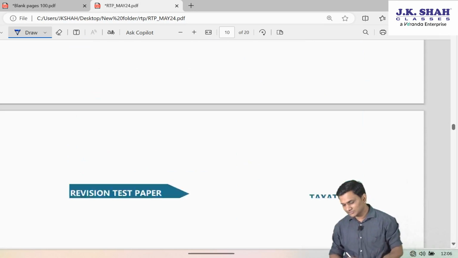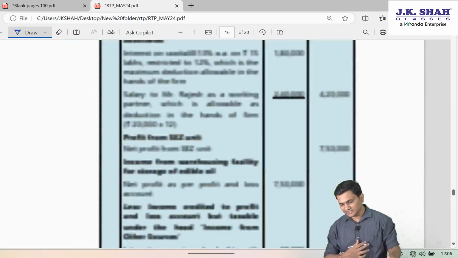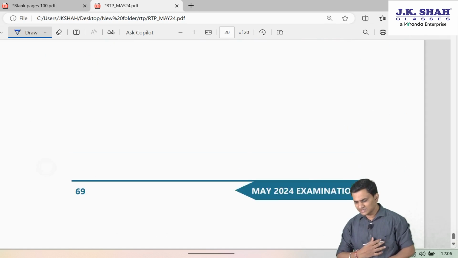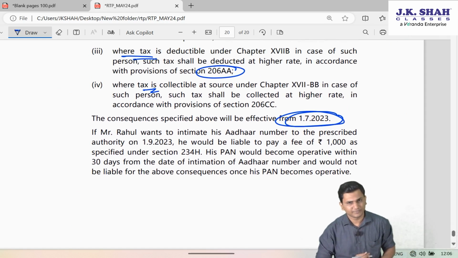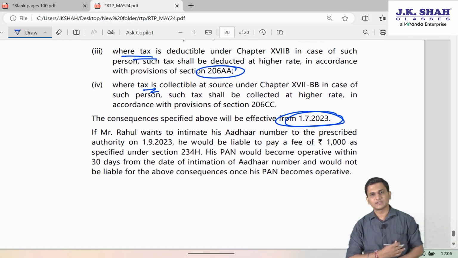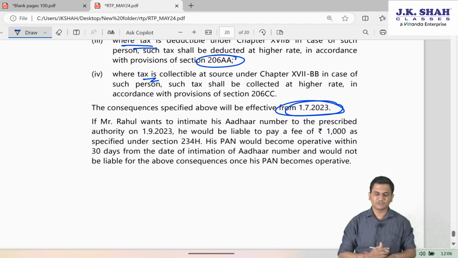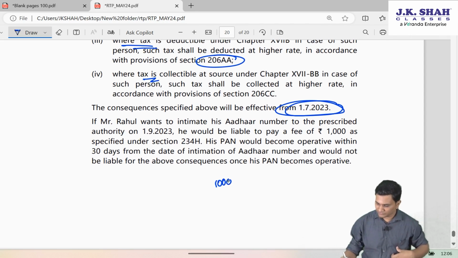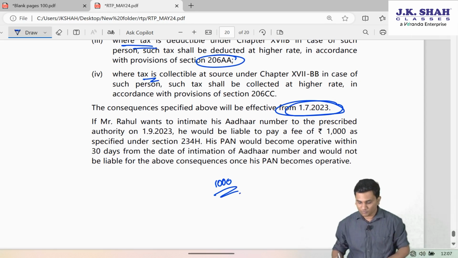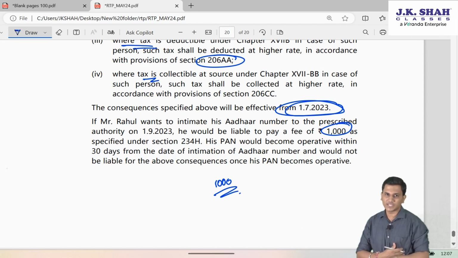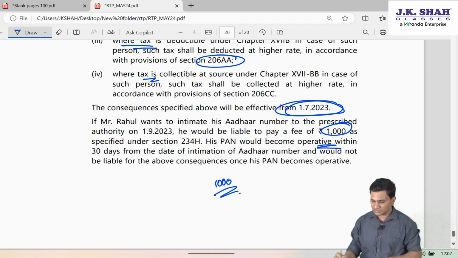See, just because on 1st July they have made your PAN card inoperative doesn't mean that there is no going back now. Yes, you can still get your PAN operative once again, provided for that first you will have to pay that fee of 1000 to government. Once you pay that prescribed fee of 1000 to government under section 234H, your PAN will become operative within 30 days from the date of intimation of Aadhaar number.